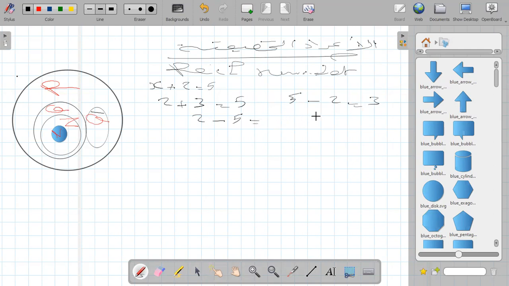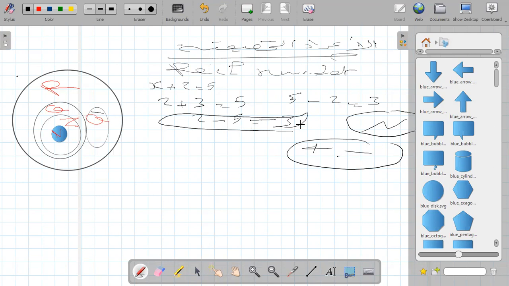It's impossible with natural. Natural isn't strong enough to solve an operation like that. Then we must search for another set. Integers come to contain positive and negative and 0. It will be easy to say 2 minus 5 equals minus 3. It's possible now with integers. It's impossible with natural, possible with integers.